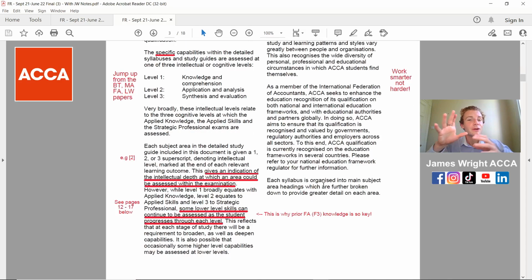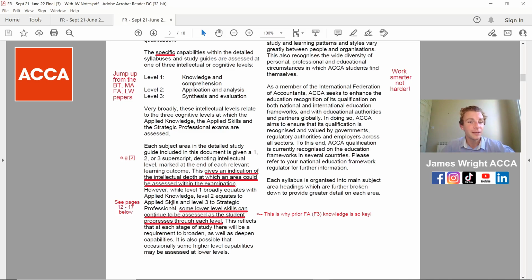And it's just so we're crystal clear on here that there is a big jump up comparing the financial accounting, the management accounting, business technology papers you would have done before. So expect a higher level of knowledge and application you're going to have to do in this.